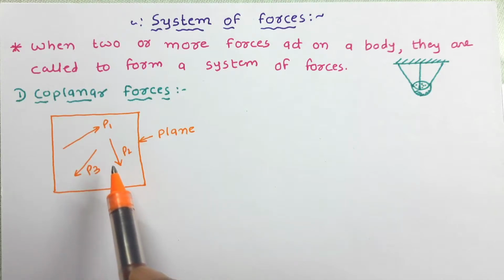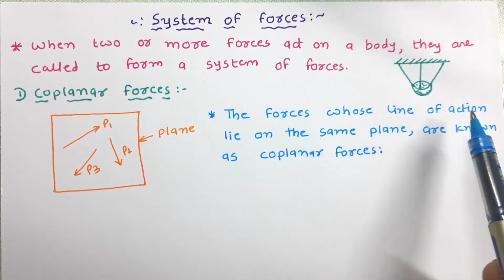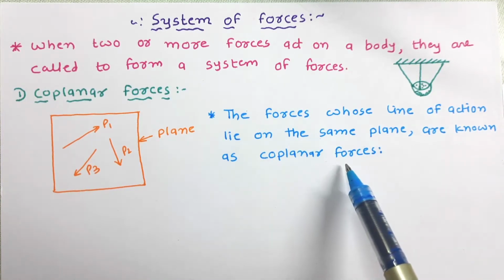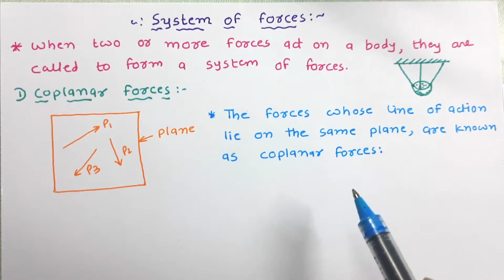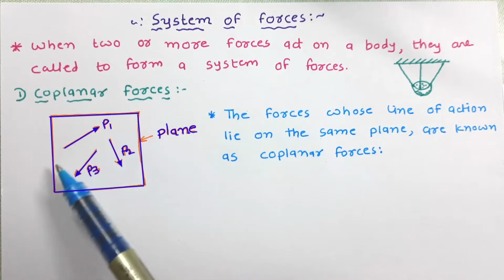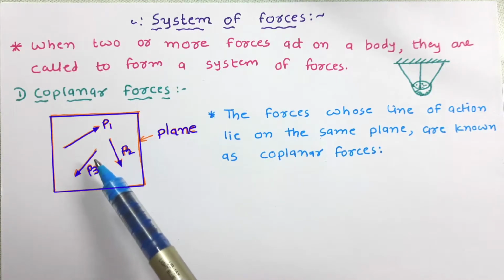So let us define it. The forces whose line of action lie on the same plane are known as coplanar forces. So here P1, P2 and P3, their line of action are in the same plane. That's why these forces are called coplanar forces.